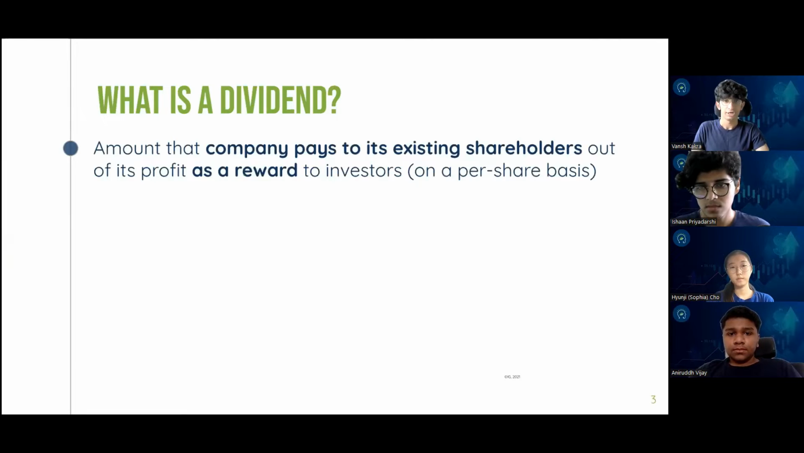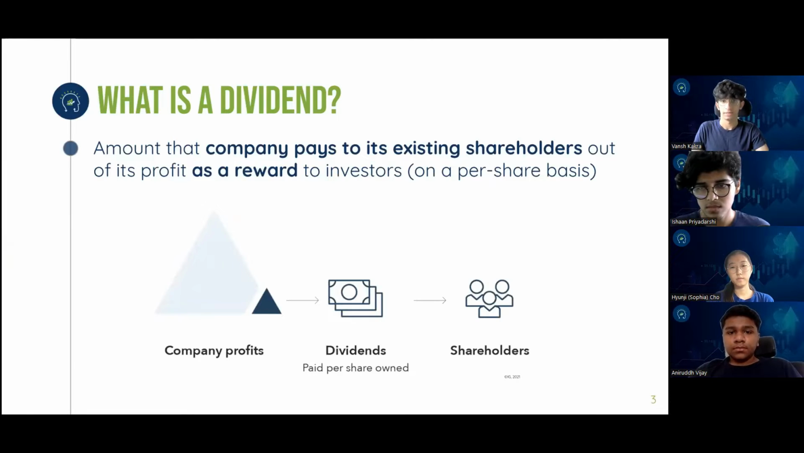The definition of a dividend is the amount of money that a company pays to its shareholders out of its profit to reward them, right? And a dividend is calculated on a per share basis, right? So however many shares you own, that much amount of dividend you will receive, right? This diagram represents the example, the definition astutely.